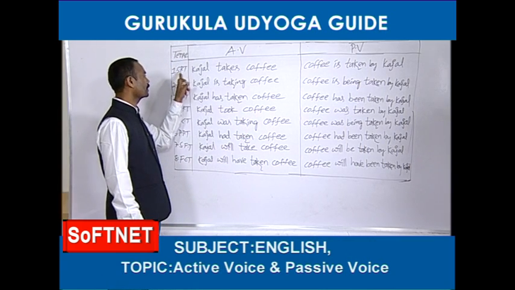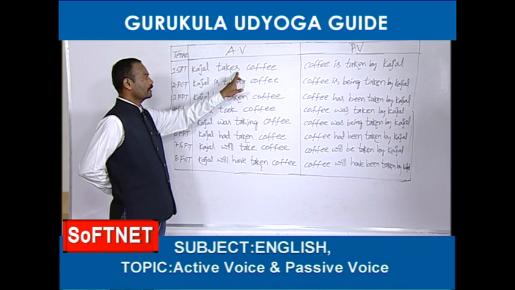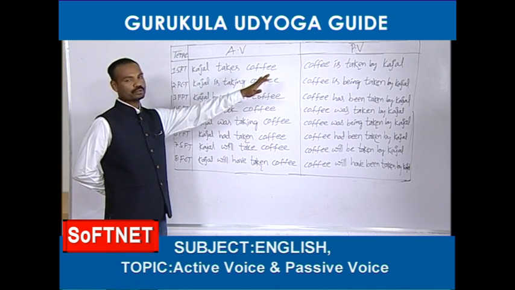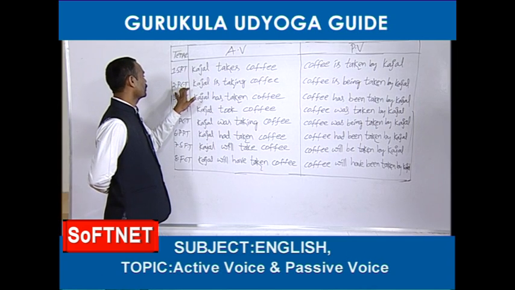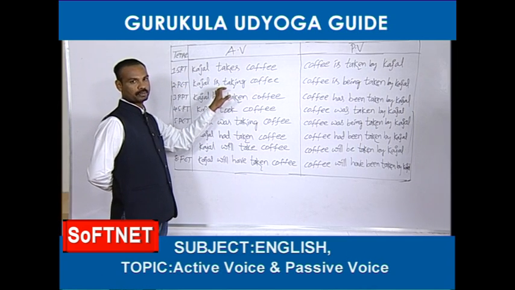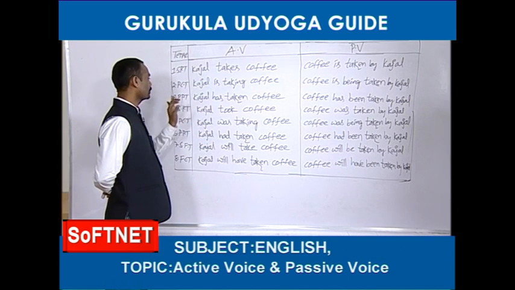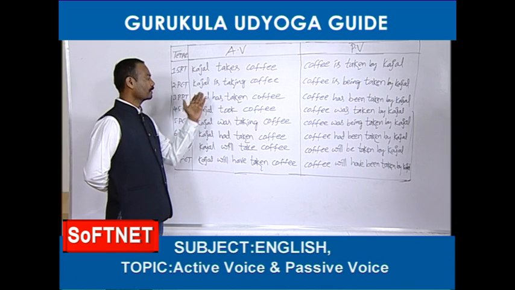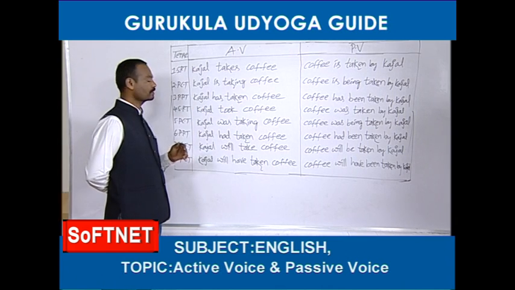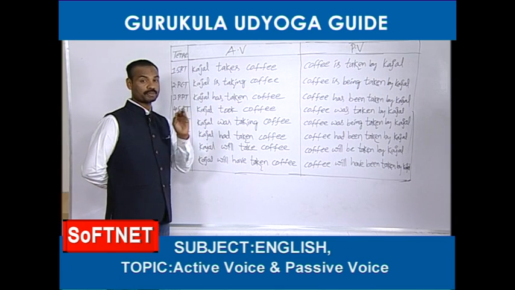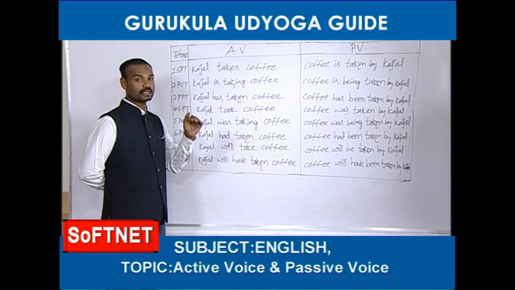See, tense number 1, simple present tense. From simple present tense, any sentence can be changed into passive voice. Next, present continuous. Yes, in present continuous also we can change active voices into passive voice. Third one, present perfect tense. Yes, for present perfect tense there is a passive. Next, fourth tense is what? Present perfect continuous tense. For present perfect continuous tense, there are no passive voices at all.